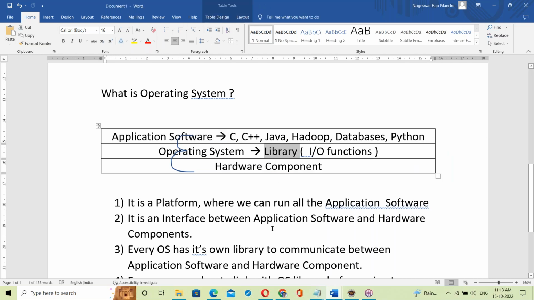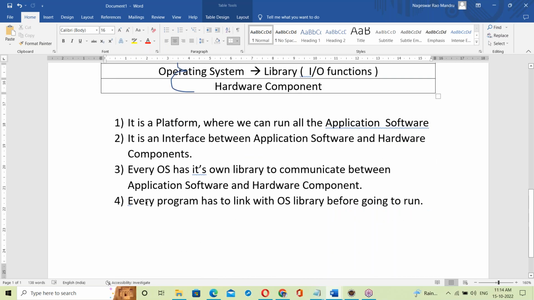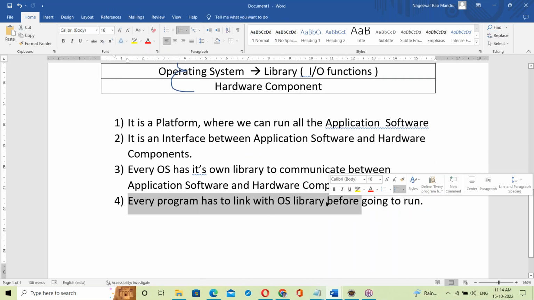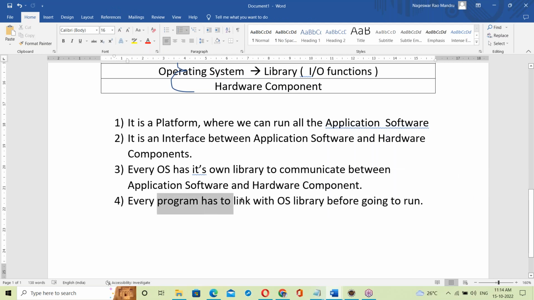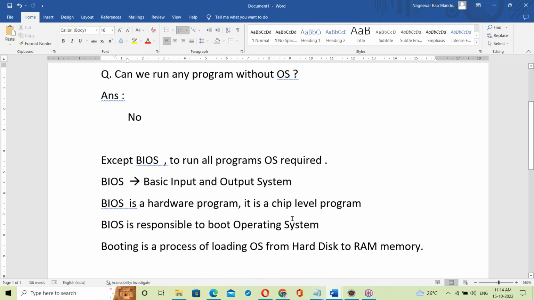In the OS there is this library, and every program has to link with the OS library before going to run. Remember this fourth point. So this is about OS.